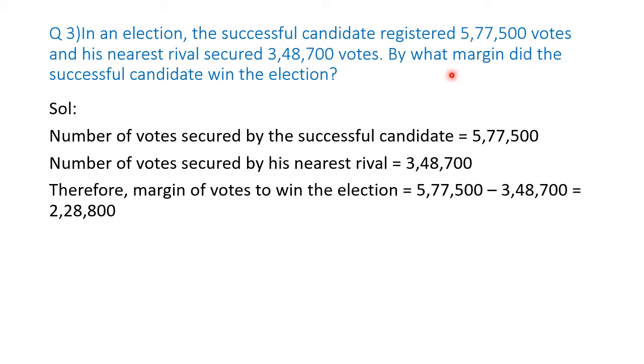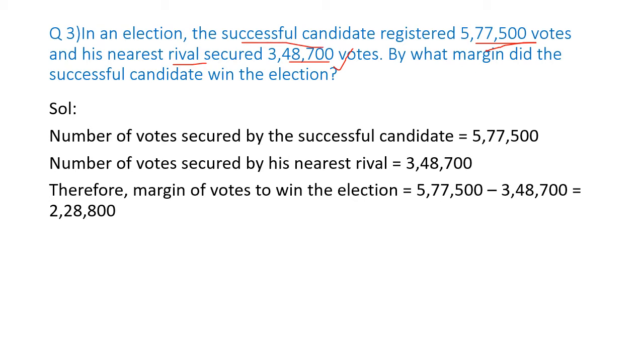By what margin did the successful candidate win the election? You have to find out by how many votes the candidate won.